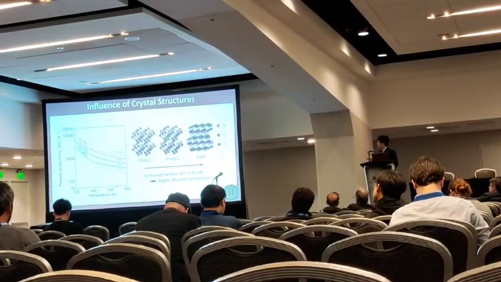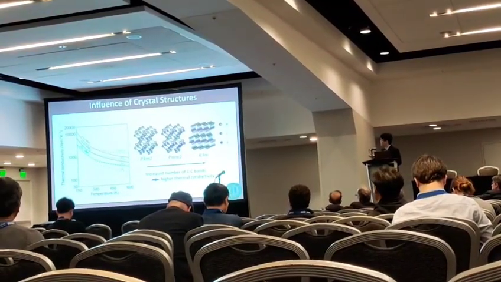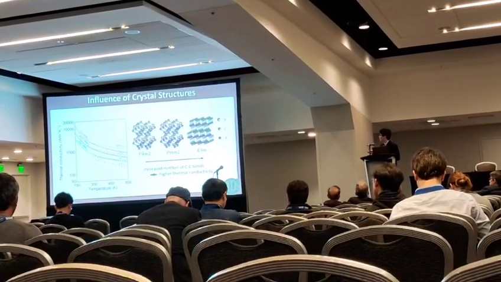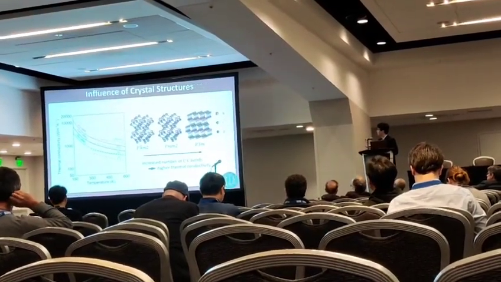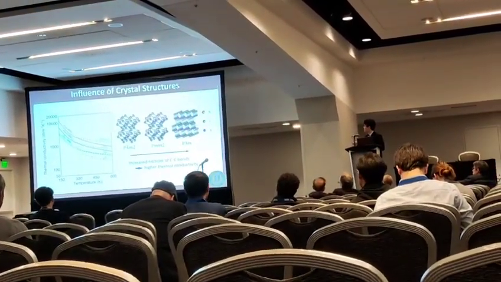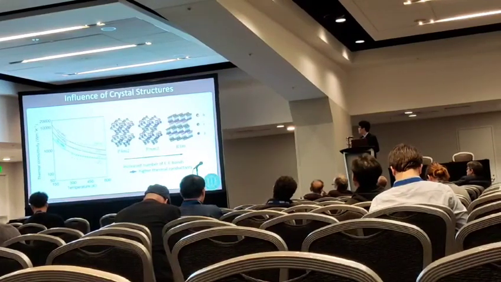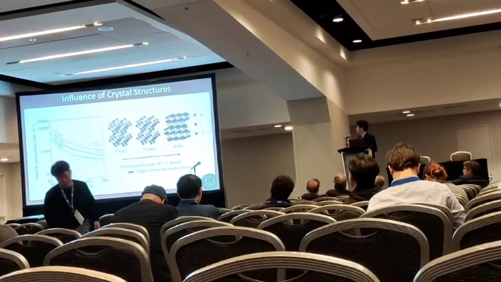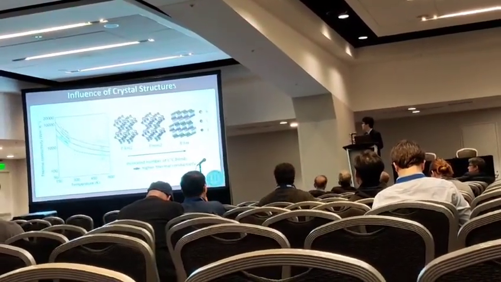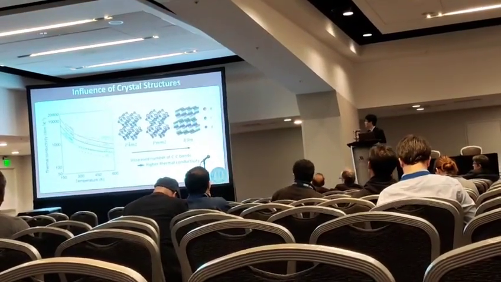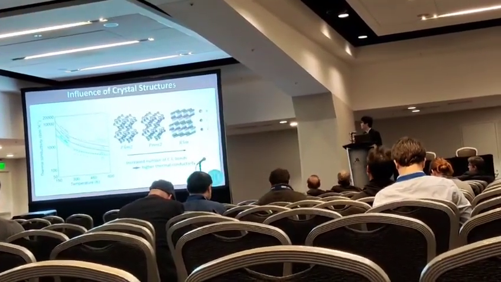So we checked the influence of the crystal structure on the thermal conductivity. We checked P4M2, PMM2, and R3M space groups. In the P4M2 structure, each carbon atom is connected with two nitrogen atoms and two boron atoms.